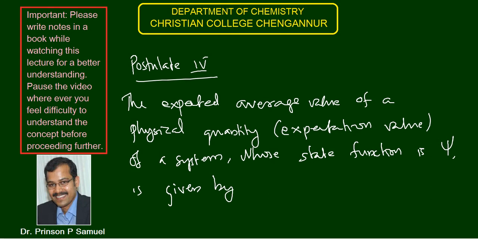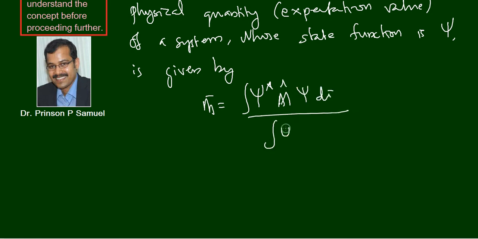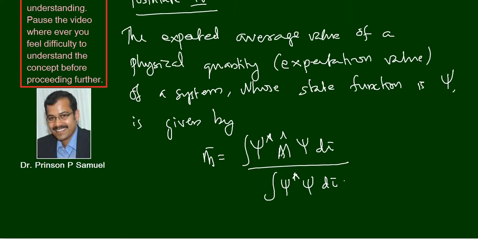m bar is equal to integral psi star m cap psi d tau divided by integral psi star psi d tau. Okay, this is the fourth postulate of quantum mechanics.